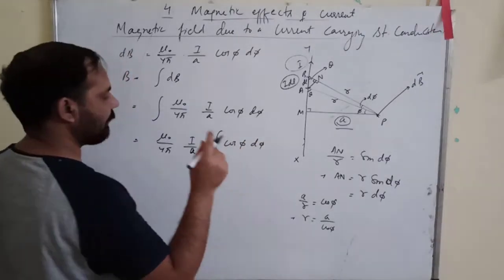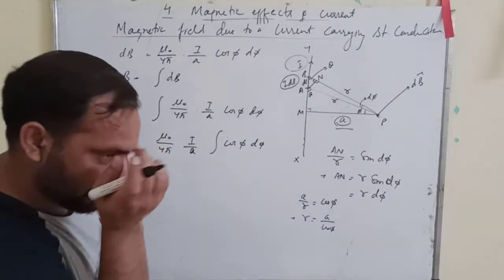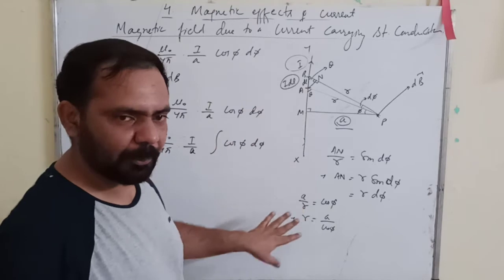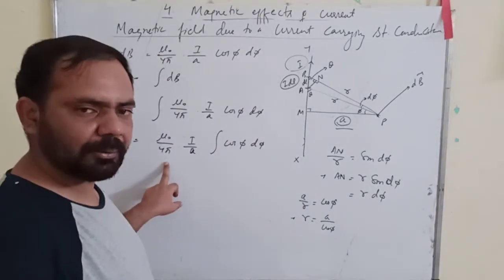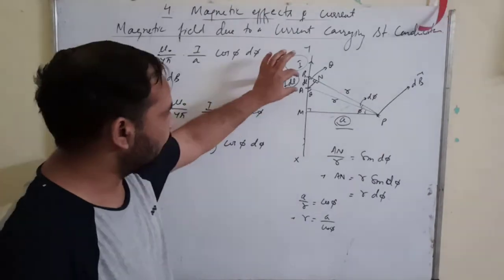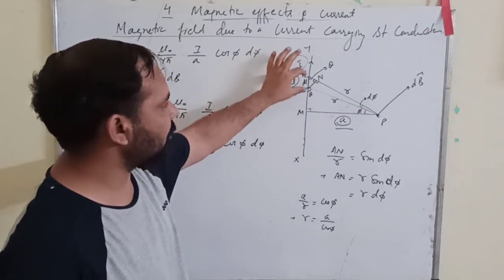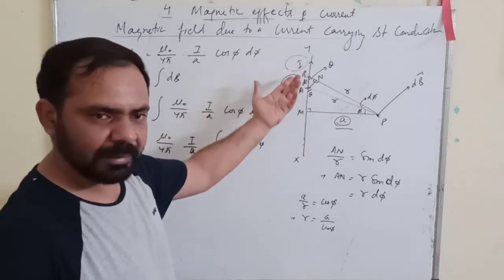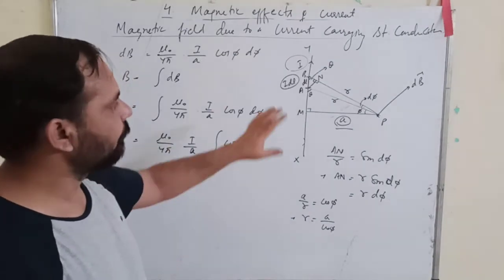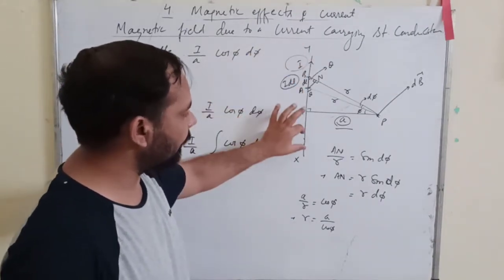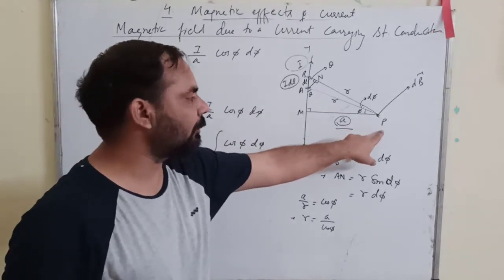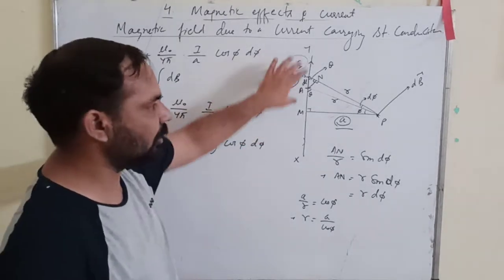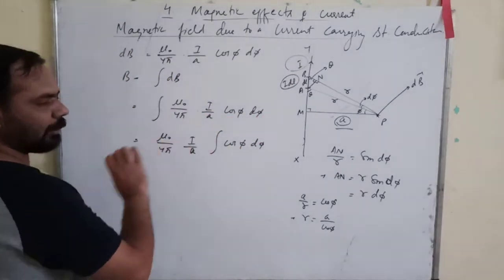Now why have I taken all these as constants? Because you consider the current element here or at any point. This mu naught upon 4 pi is a constant value, you can take it outside. By changing the position of the current element, the current in the conductor is not going to change. It will remain as it is, so I can be considered as a constant. Again, consider AB here or here or here. It is not going to affect the perpendicular distance of the point from the conductor, which means A is also constant. It does not depend on the position of the current element. So you can take I upon A as constant.